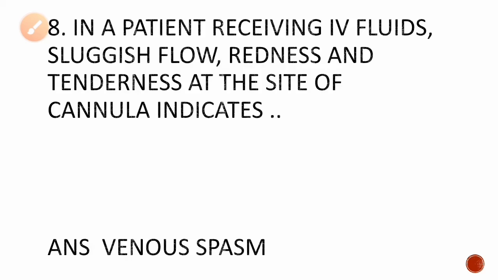A hard mass is felt over the injected area. So that is called venous spasm. The vein or the capillary where we punctured to put an IV cannula gets spasm. Okay, that is called venous spasm.